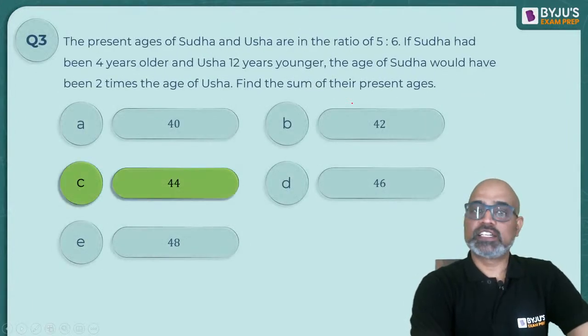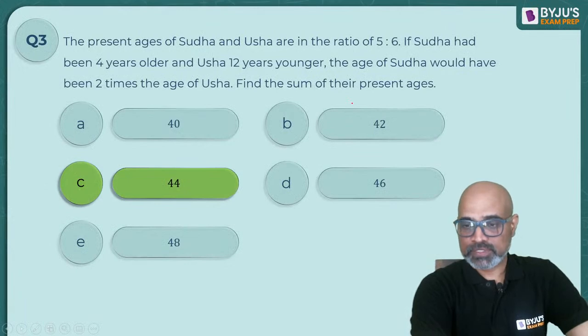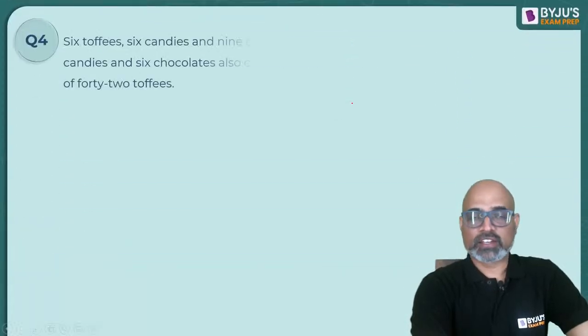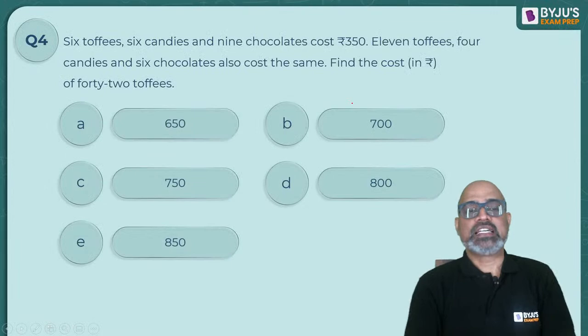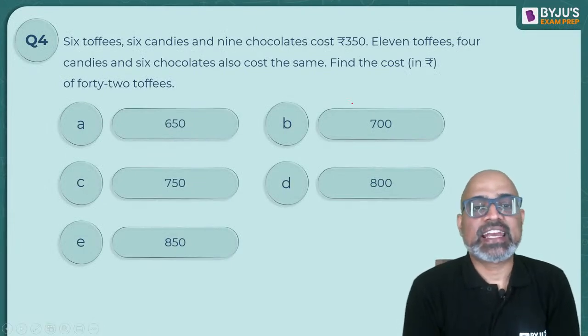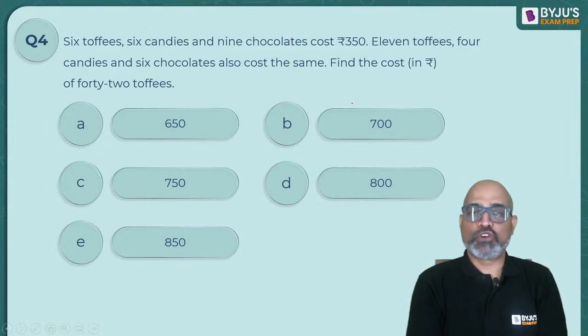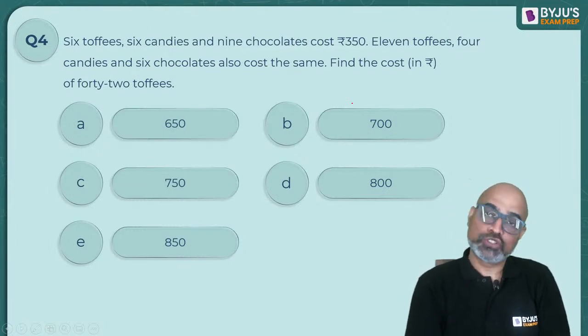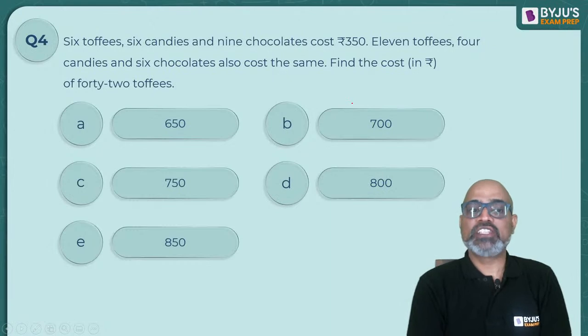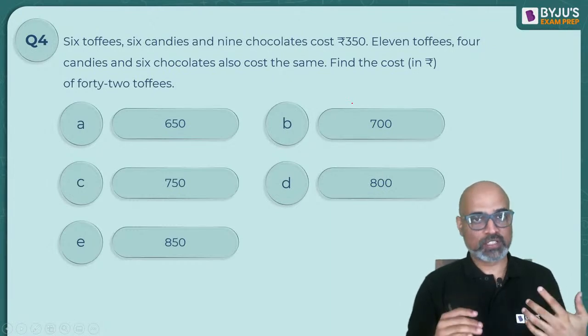So the answer is 44. Okay. Next question. 6 toffees, 6 candies and 9 chocolates cost 350. 11 toffees, 4 candies and 6 chocolates also cost the same. Find the cost of 42 toffees.